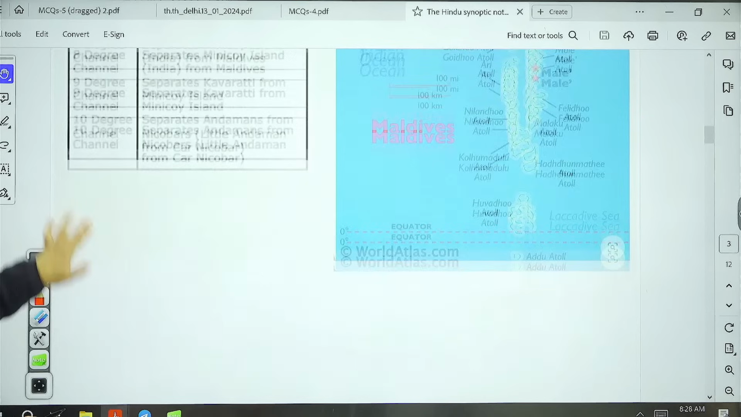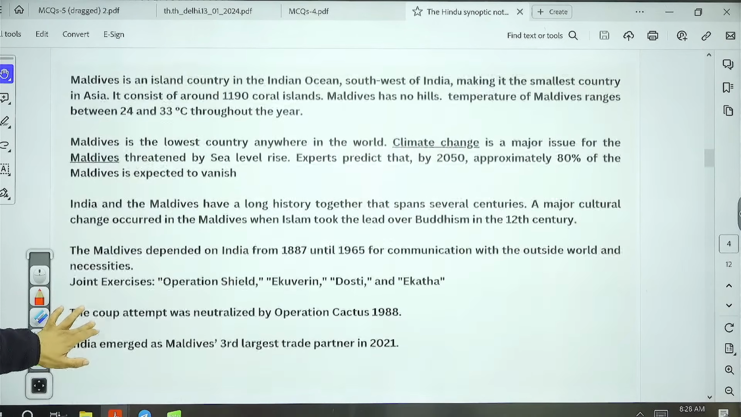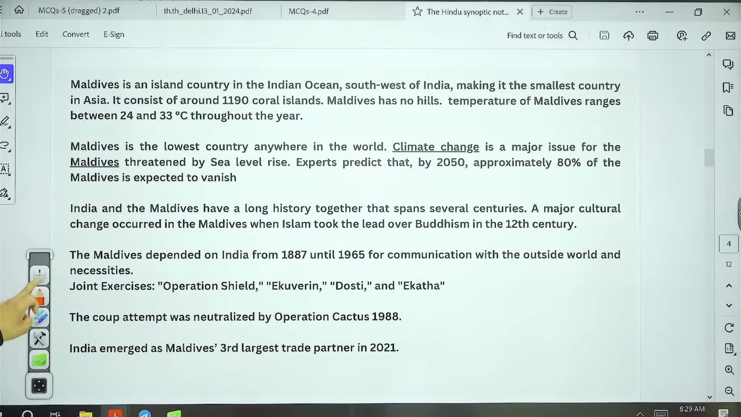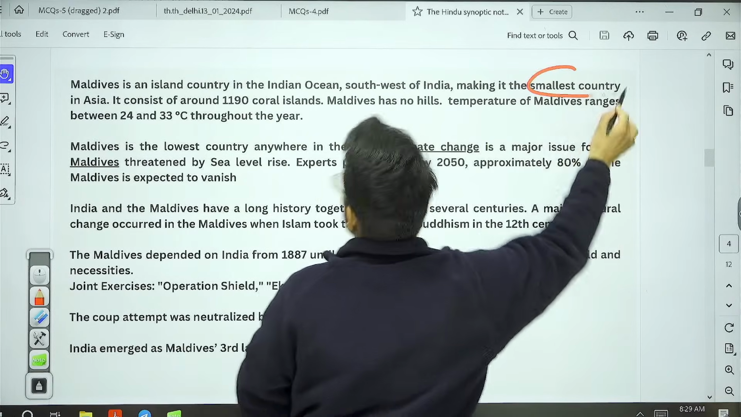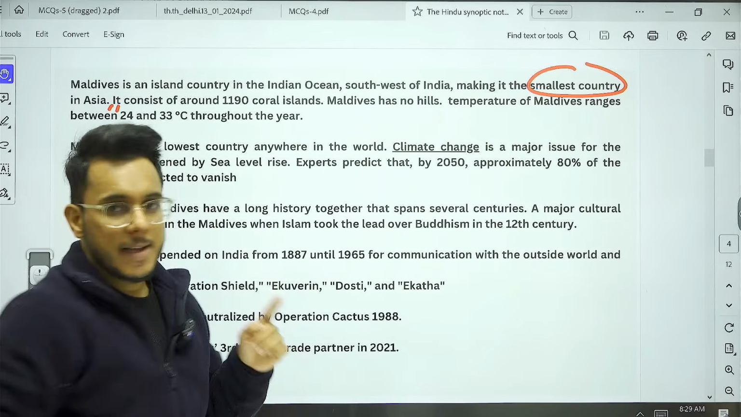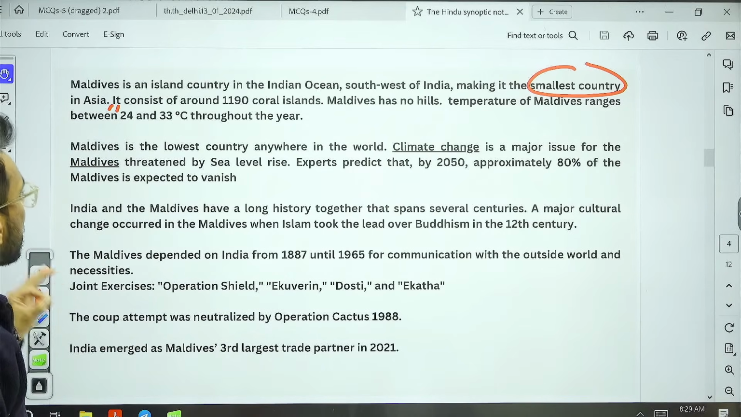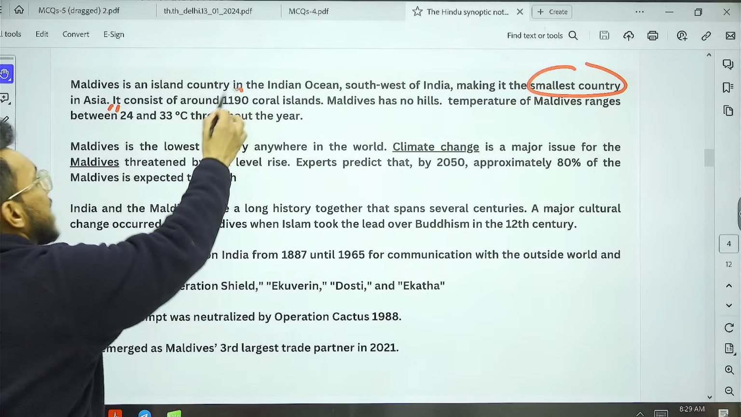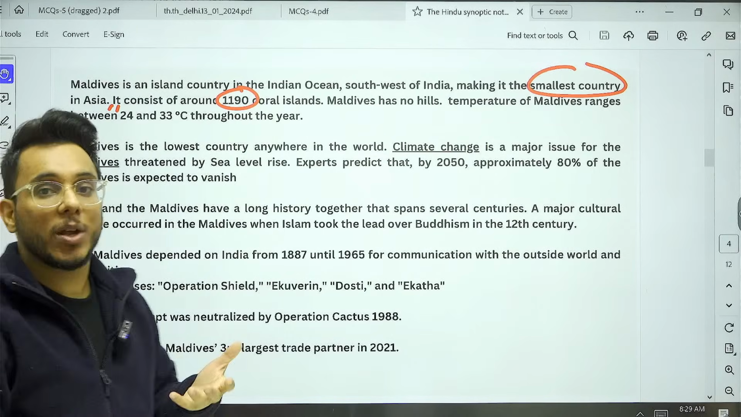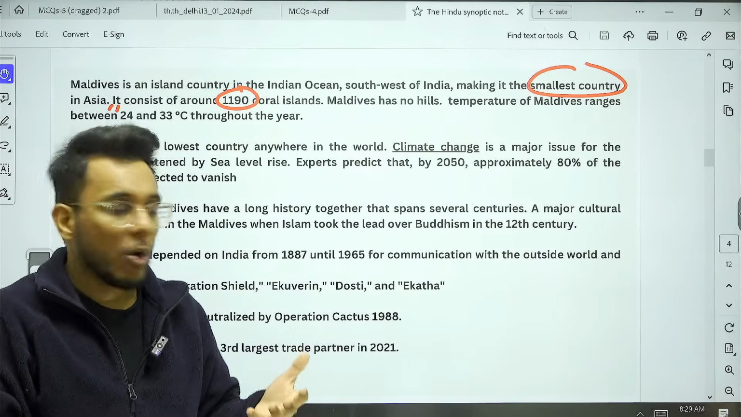Now, when we talk about the Maldives, guys, some important aspects you should know. Number one, it happens to be the smallest country in Asia. And secondly, in total it has 1190 coral islands.